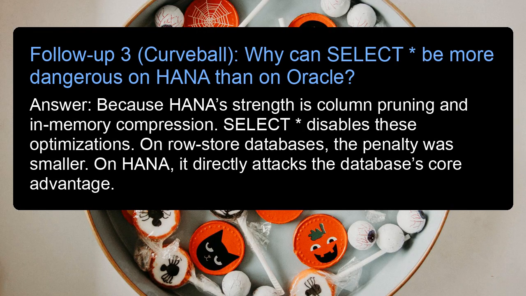Follow-up 3. Curveball. Why can select star be more dangerous on HANA than on Oracle? Answer: because HANA's strength is column pruning and in-memory compression. Select star disables these optimizations. On row store databases, the penalty was smaller. On HANA, it directly attacks the database's core advantage.